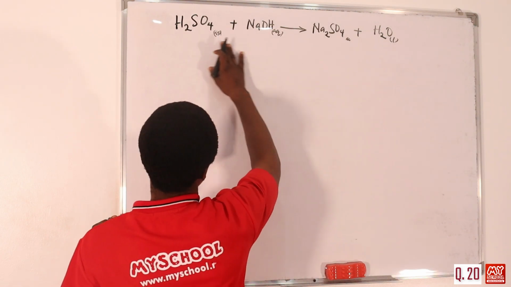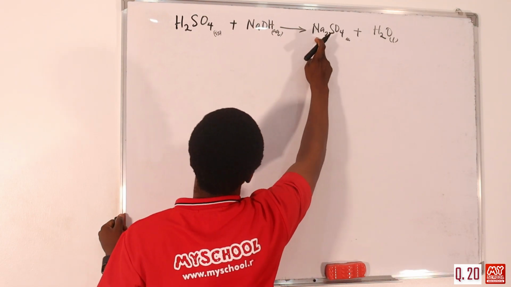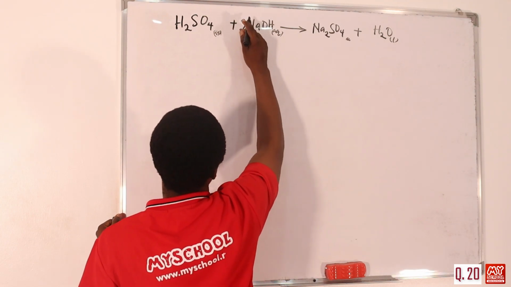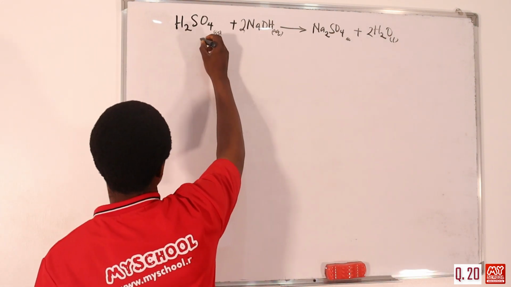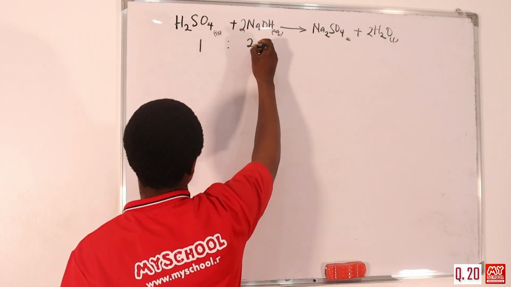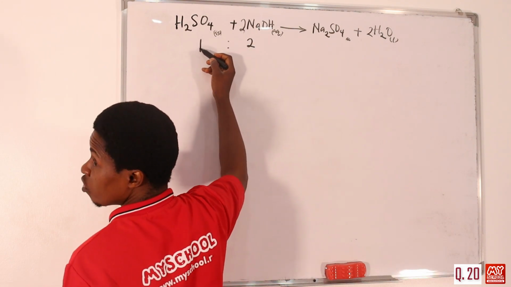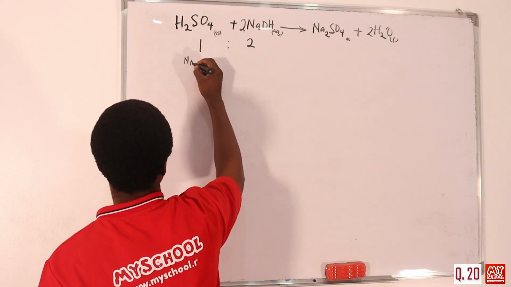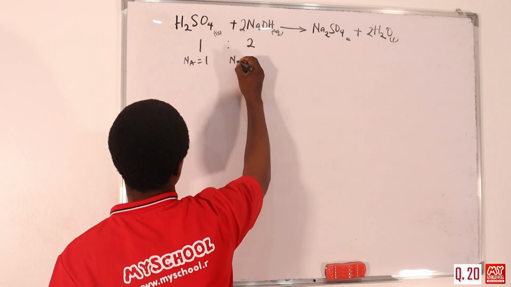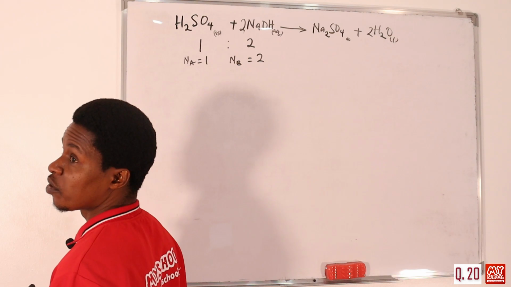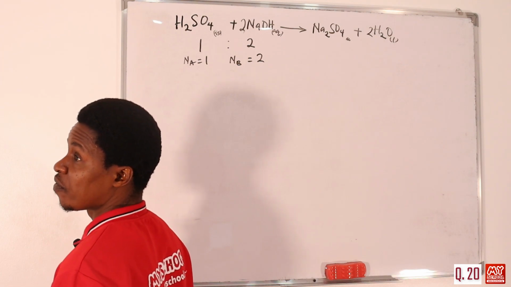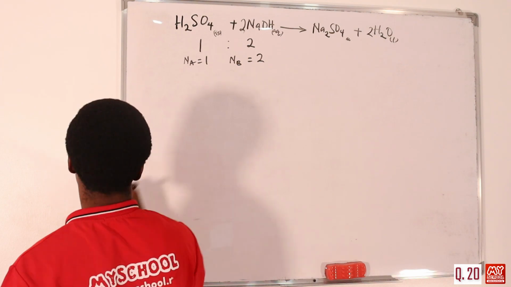Let's balance. We have 2 sodium here, so let's have 2 here, and I think the equation should be balanced. If you look at this ratio, it is 1:2. The number of moles of acid is equal to 1, and the number of moles of base is equal to 2. But we are also given 0.5 mol/dm³ H2SO4. What volume?